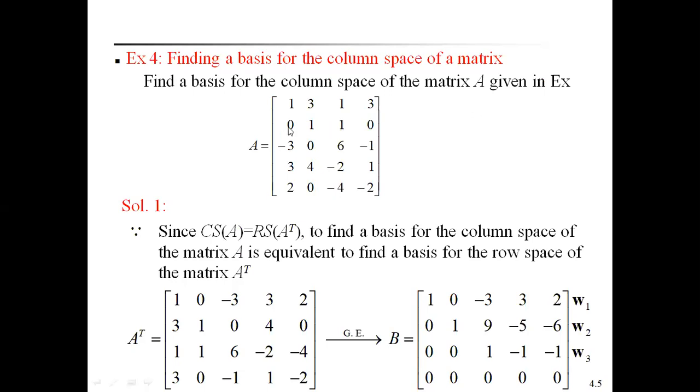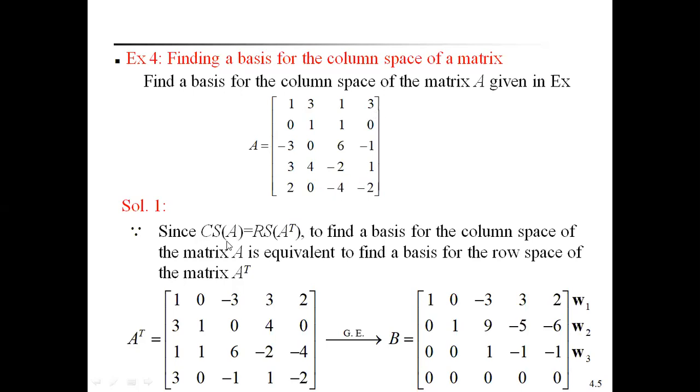How many rows are there? 1, 2, 3, 4, 5 rows are there. 4 columns are there: 1, 2, 3, 4. Therefore, to find the basis for the column space of a matrix, we already found the row space of this matrix in the previous lecture. So now find the basis for the column space of this matrix.